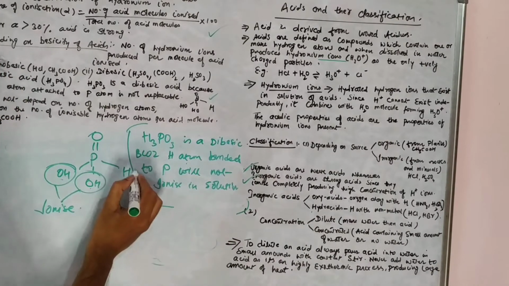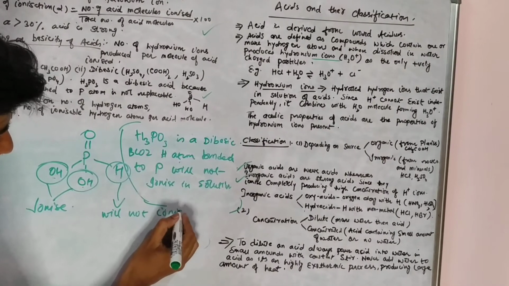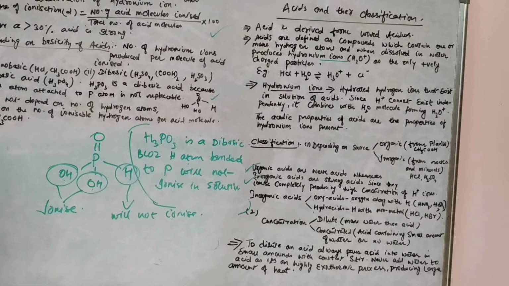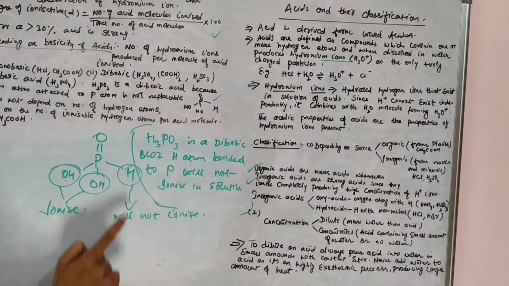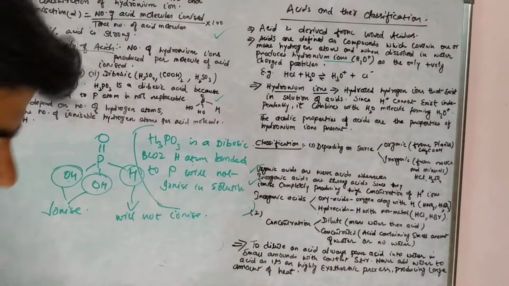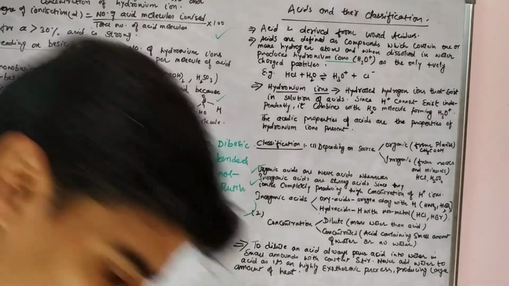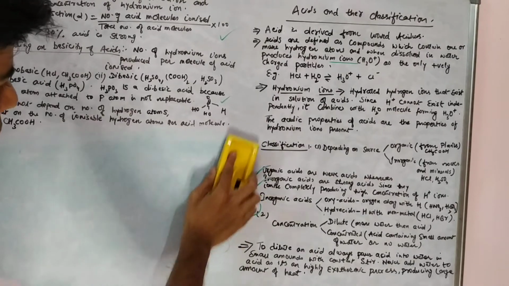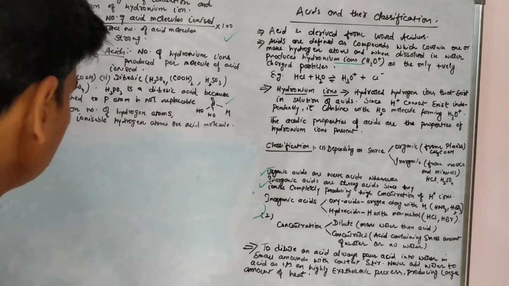So this hydrogen atom will not ionize. Since the hydrogen atom directly bonded to phosphorus will not ionize, this is considered a dibasic acid. Only two hydrogen atoms are getting ionized: these two will ionize, this will not ionize. So that is why it's a dibasic acid. Now I'll introduce one more thing, the ionization of dibasic and tribasic acids.